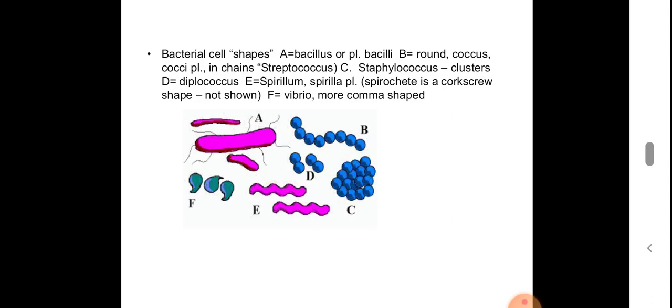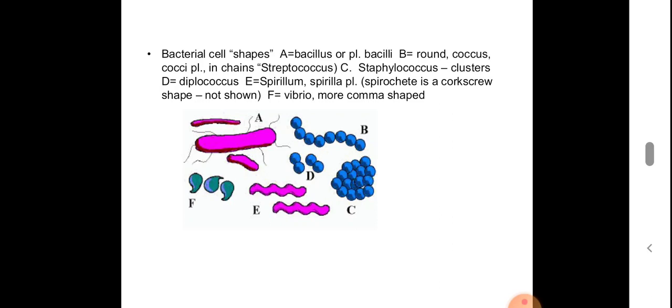Then C is staphylococcus, seen as clusters. Then D is diplococcus, two cocci seen in pair.